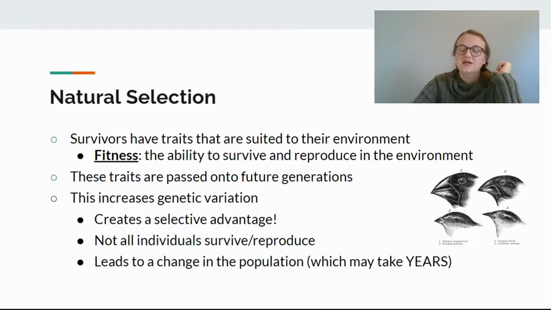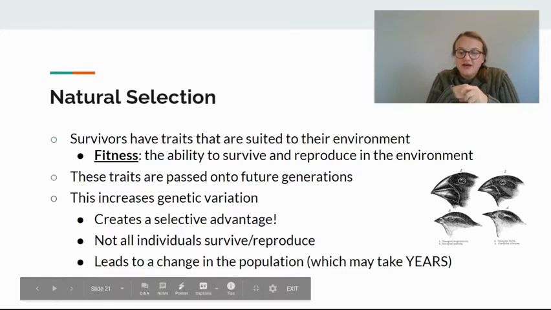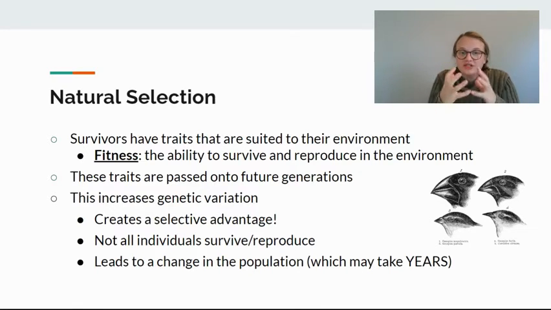Okay, so if you think about different types of birds, or different birds in different locations, and they eat different things, they're going to look different, right? Their morphology is going to look different. Their beaks are going to look different, okay? So then there's a greater genetic variation within that species of birds, depending on the location, right? They have different beaks. And this is helpful because not all that survive will reproduce. So the more the merrier. And eventually, the more and more there are of a specific organism with a specific trait, that will change the population. More species will have that trait because it works for that environment.